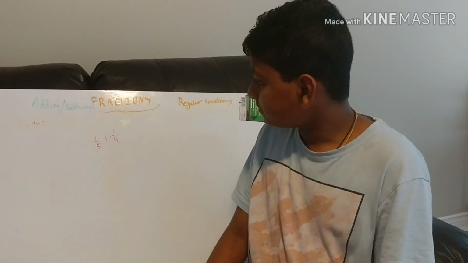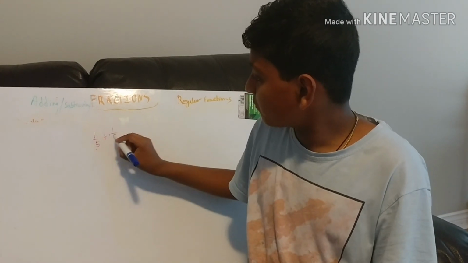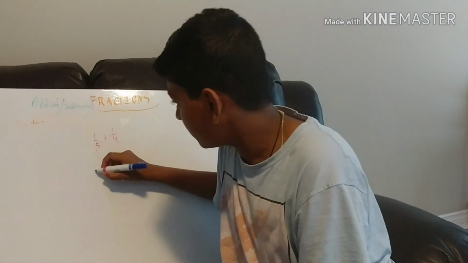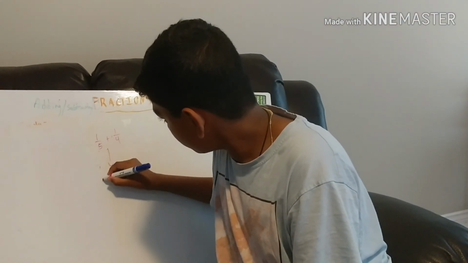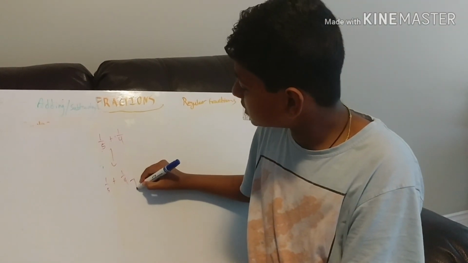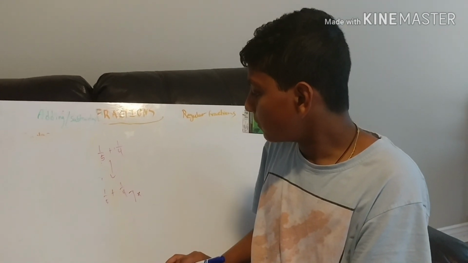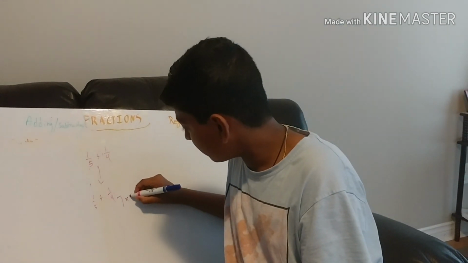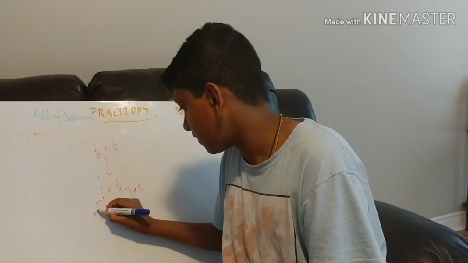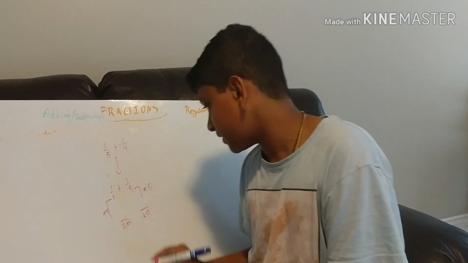To do that, we have to multiply a number for each denominator that will make them into an equal denominator. So I'll give you an example. I'm going to bring this down. So if it's 1/5 plus 1/4, now I'm going to multiply this 4 by 5, so I get 20, and I'm going to multiply this 5 by 4, so I get 20. So now my denominators are 20 and 20.